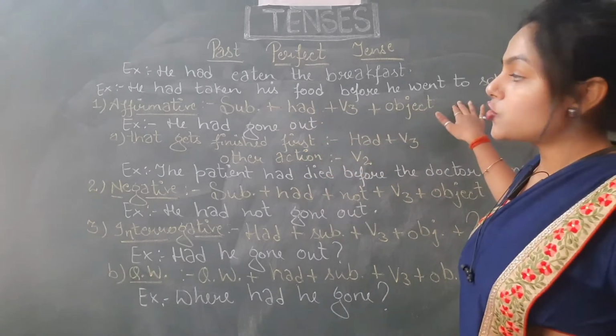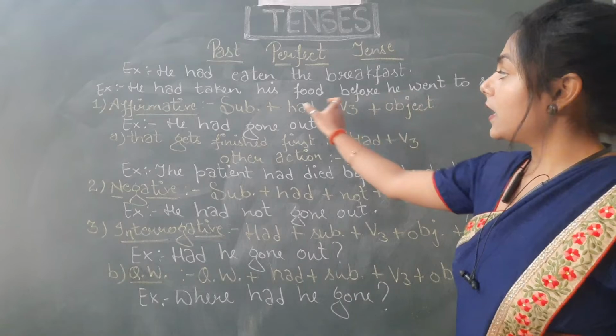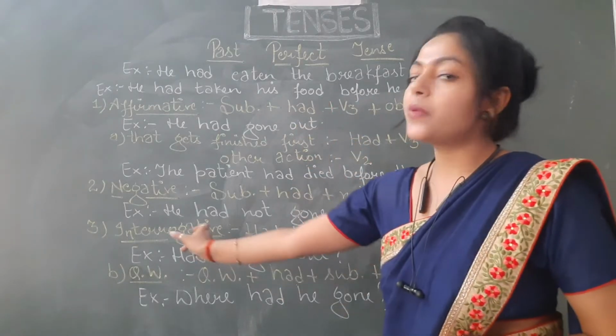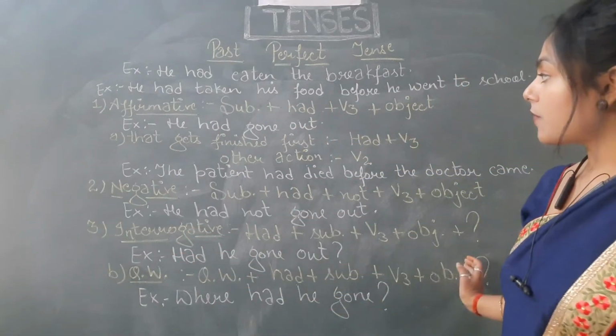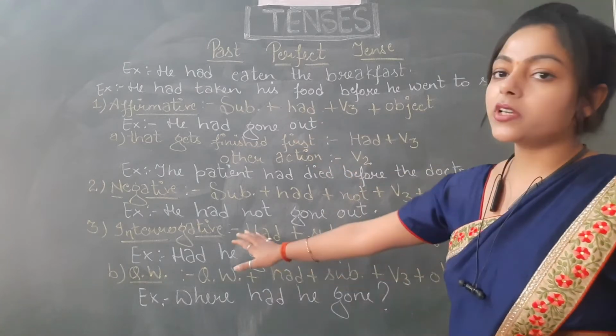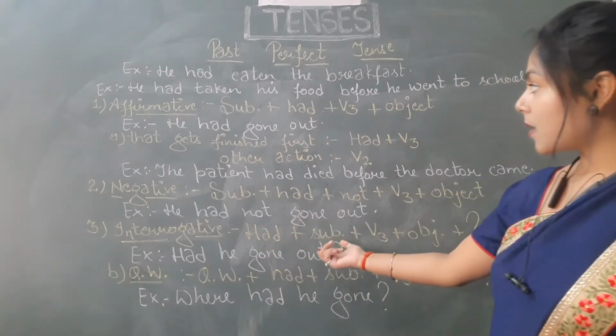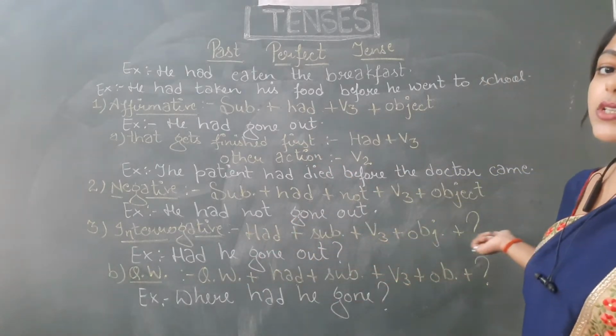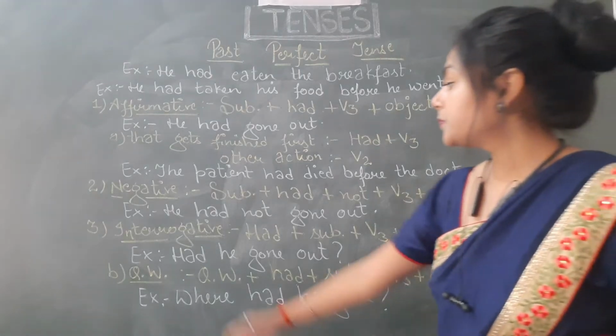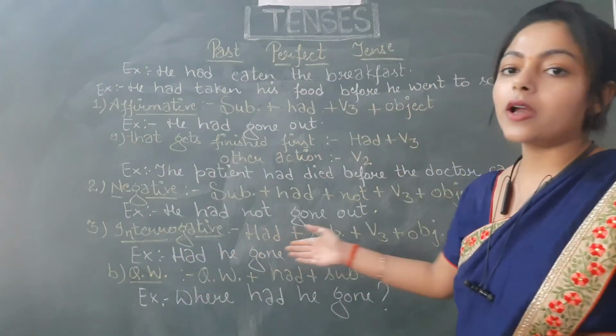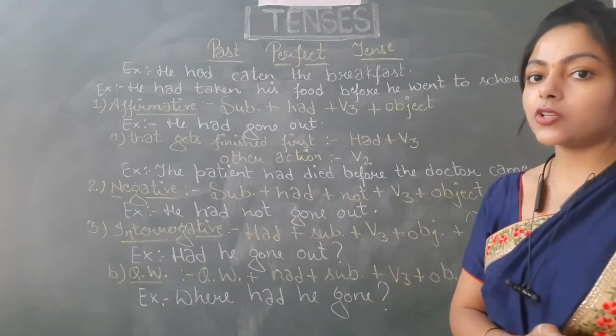Just look at the structure of affirmative sentences and take the helping verb and put it in the beginning of the sentence. Same thing you have to do here. Just take this had and put it in the beginning. Had, subject, V3, object, question mark. For example, had he gone out? I hope the structure is clear to you.